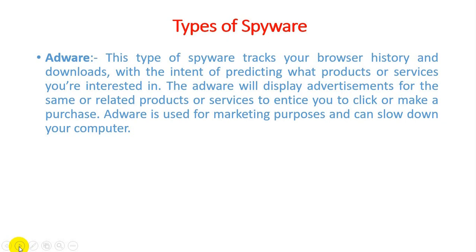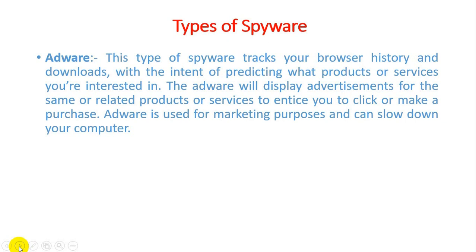So it monitors all the daily activities for up to 15 or 13 days. Based on our hobbies and habits, they can find out what we are interested in. The adware will display advertisements for the same or related products or services to entice you to click or make a purchase.